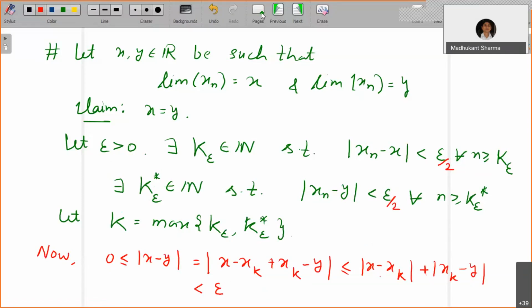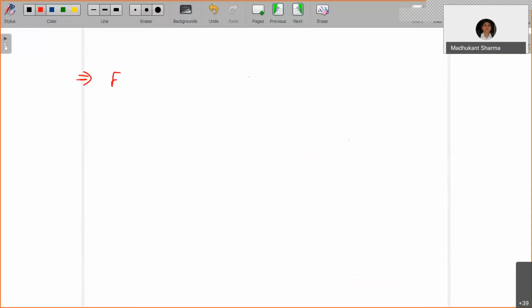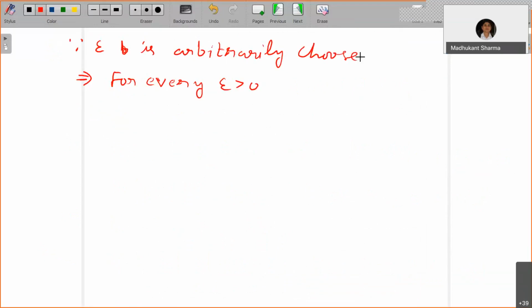Since epsilon is arbitrarily chosen, this implies that for every epsilon bigger than 0, 0 is less than or equal to mod x minus y less than epsilon.